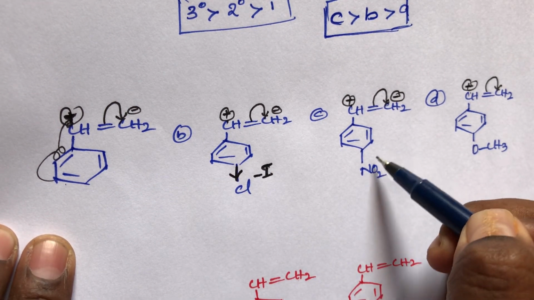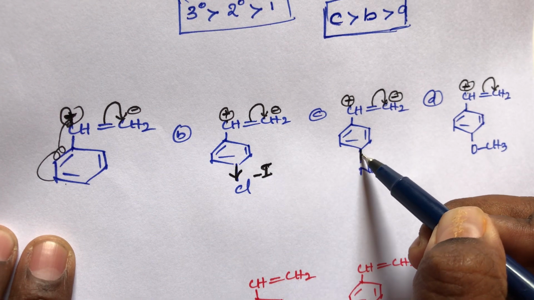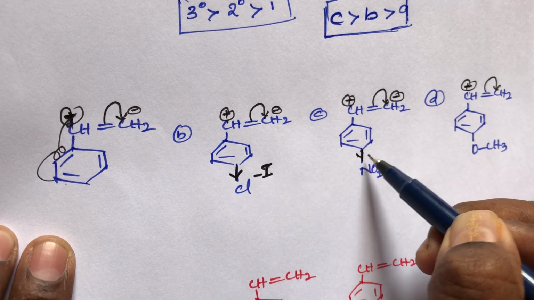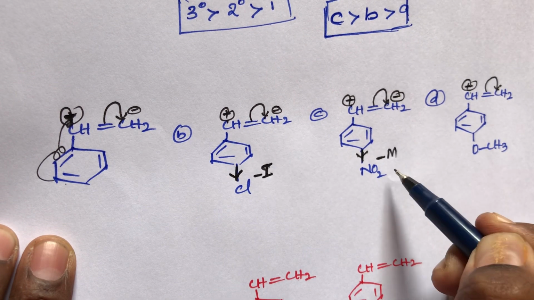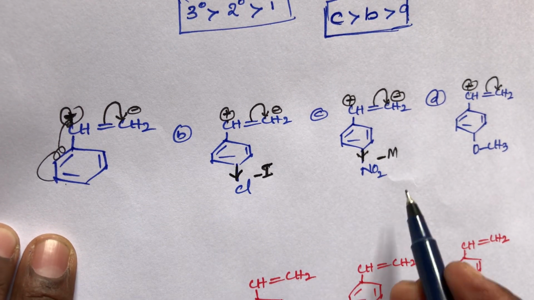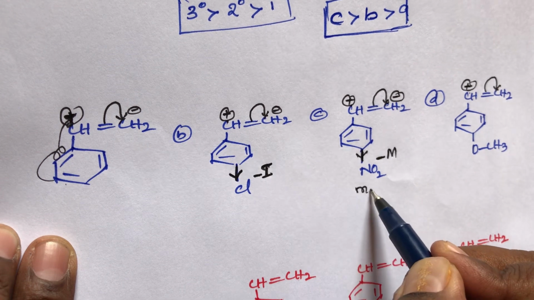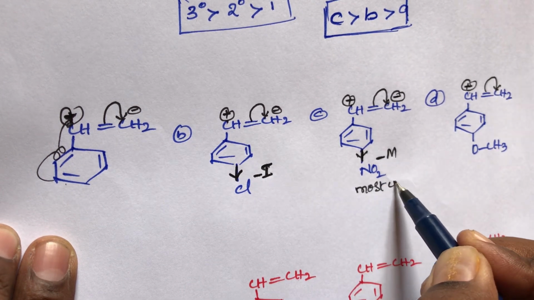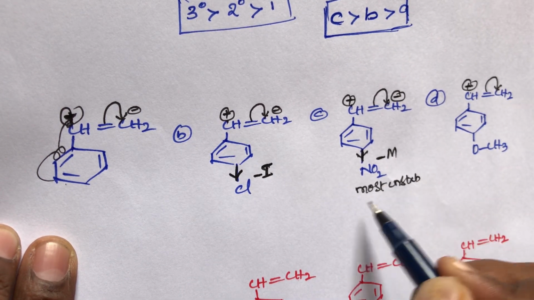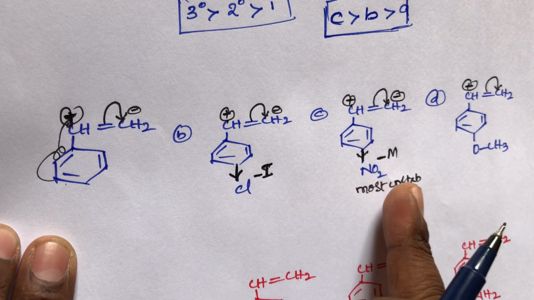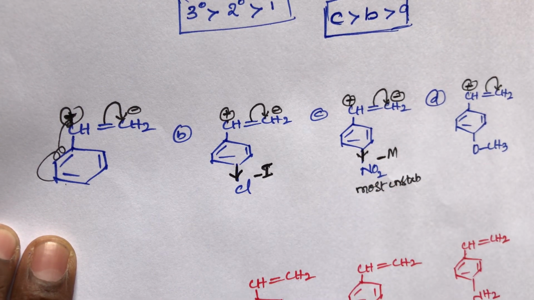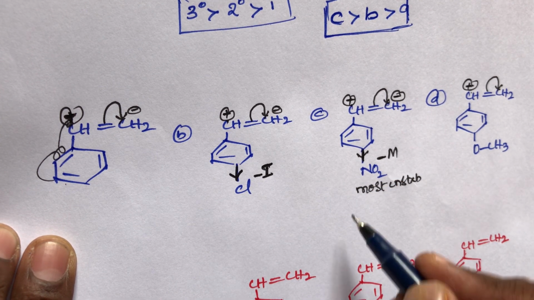What about this compound, students? Here NO2 is also an electron withdrawing group, belonging to minus M. It is the most unstable compound. Why? Because NO2 is a strong withdrawing group compared to Cl. Cl is also a withdrawing group, but less than NO2.